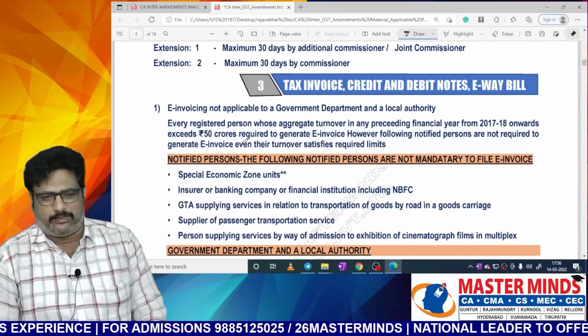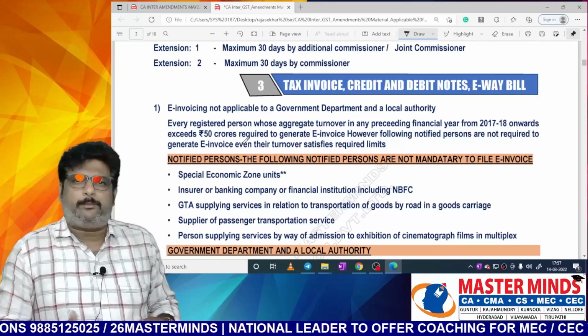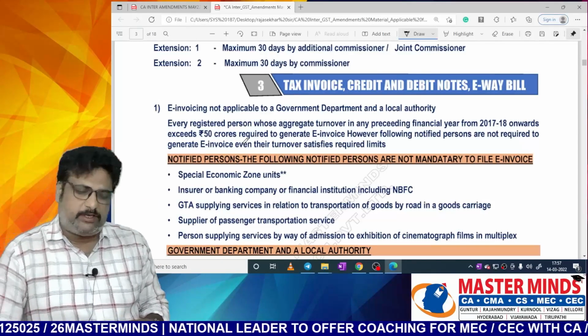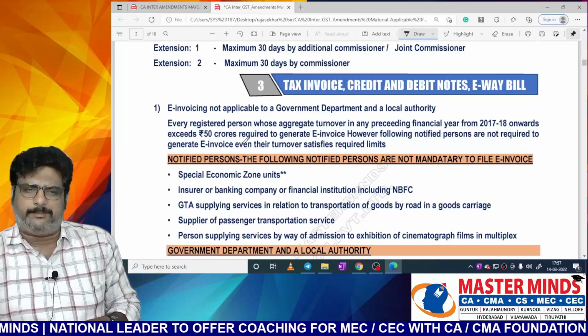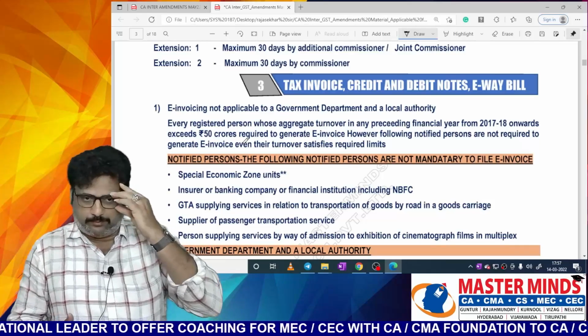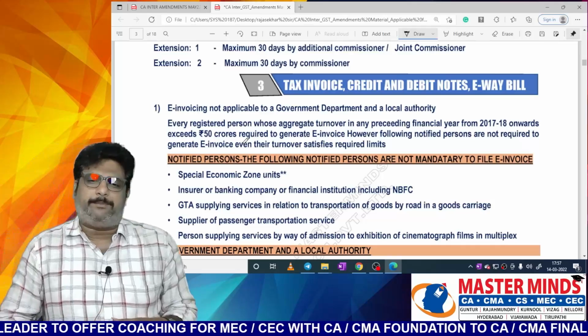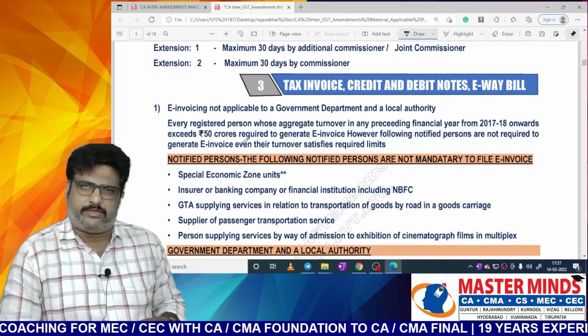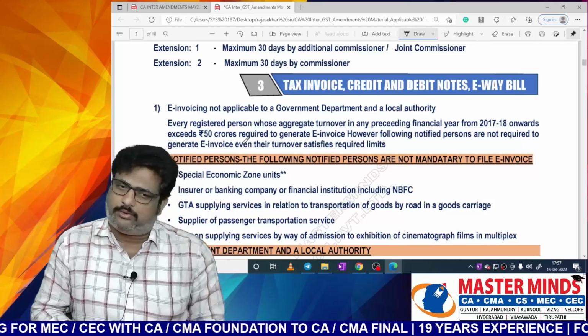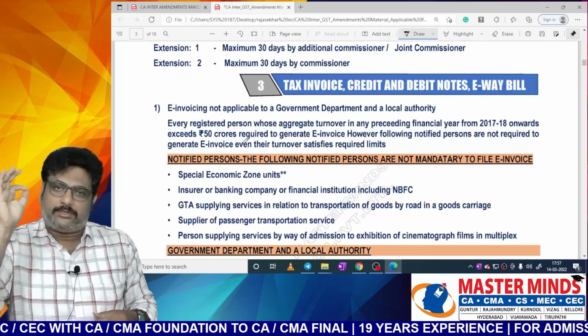Here the point will be, but every rule will have some exceptions, na. So in this case also, what is the position, ma? Some notified persons are not required to generate the e-invoice even though their turnover satisfies the above limits.